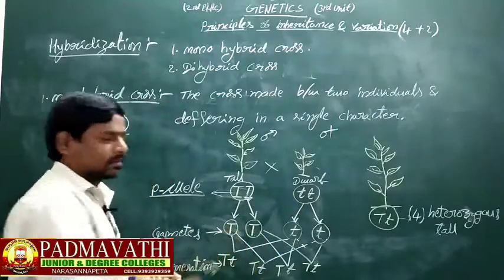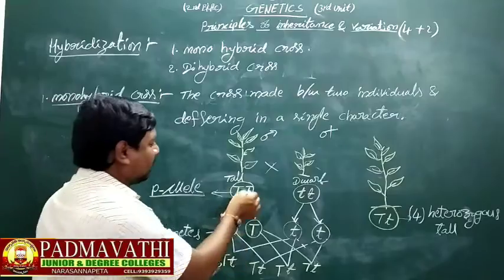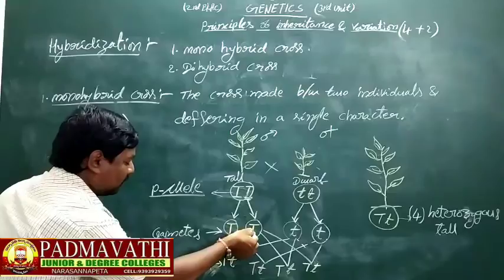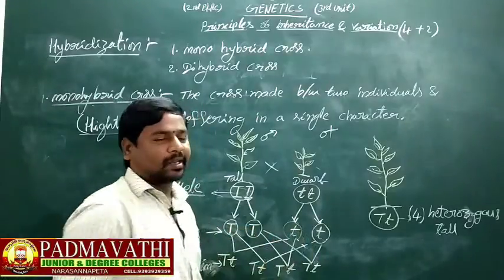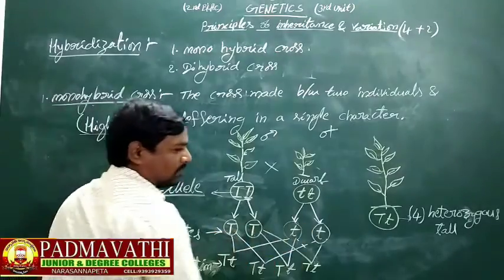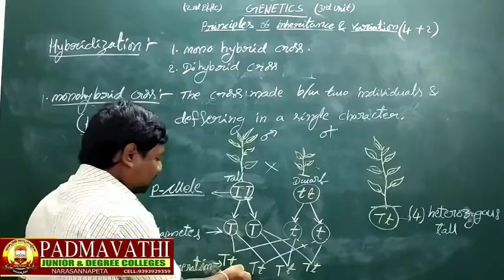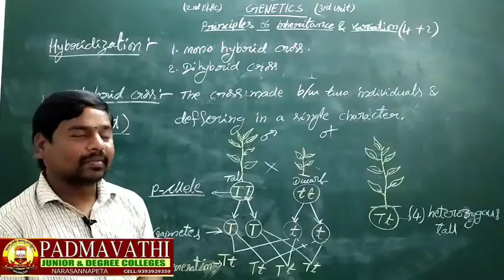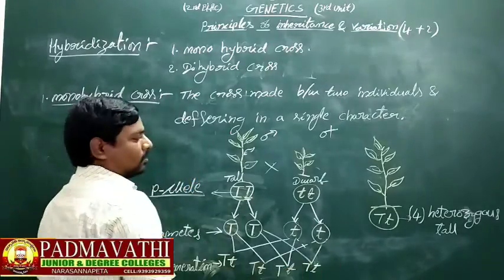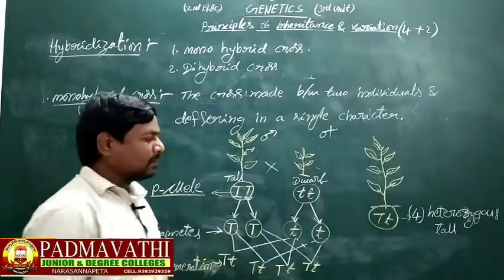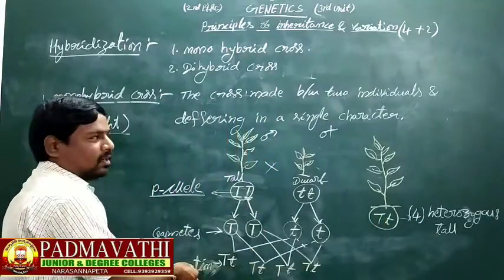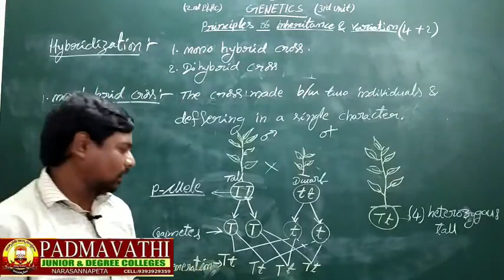Two gametes are produced from each character, big T and big T, and small t and small t. These gametes fuse to form the F1 generation. In the F1 generation, all are heterozygous tall plants. Four heterozygous tall plants are produced in the F1 progeny.